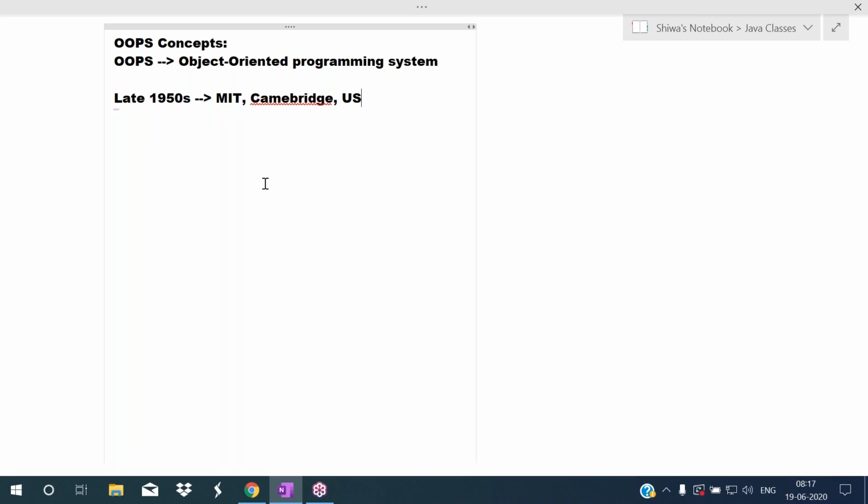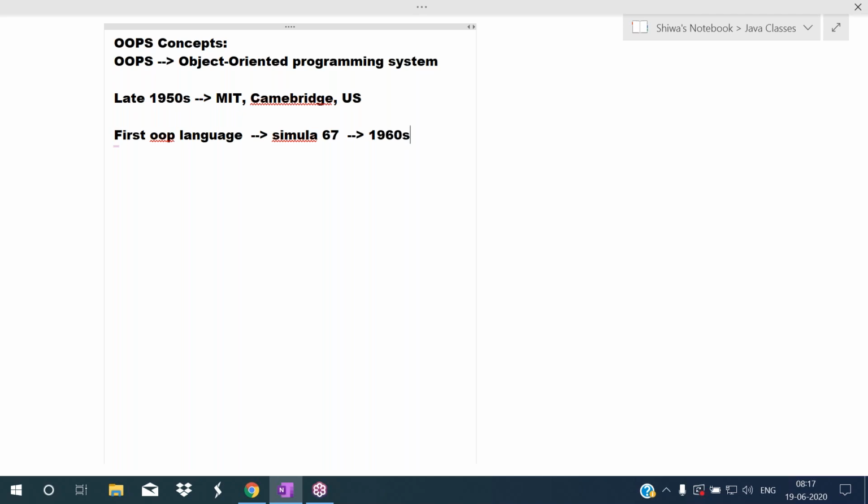Later, based on these concepts, the first object oriented programming language was developed, that is Simula 67.